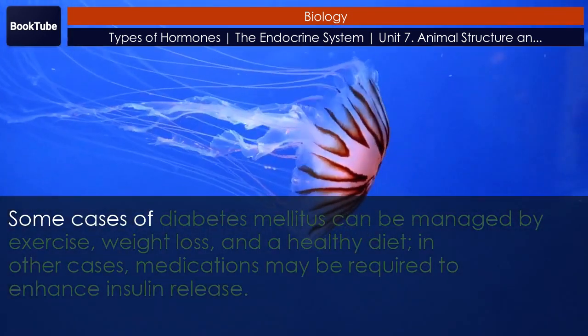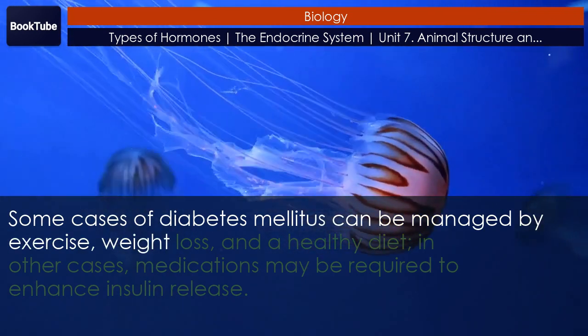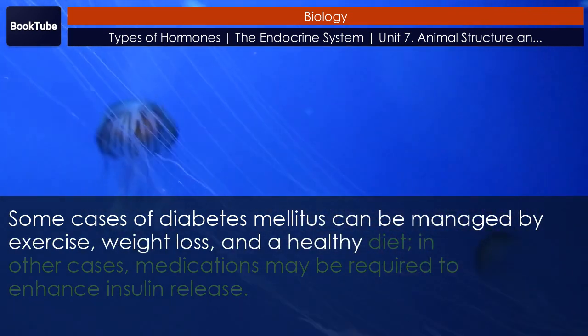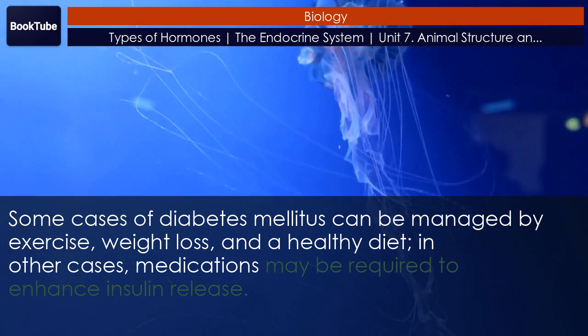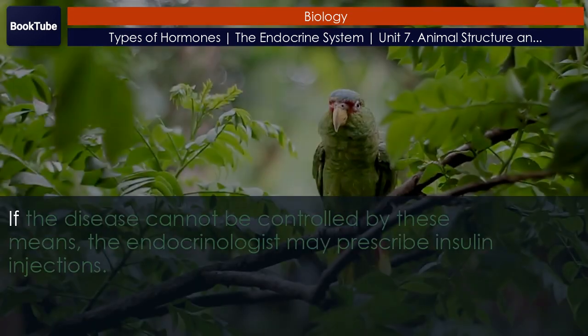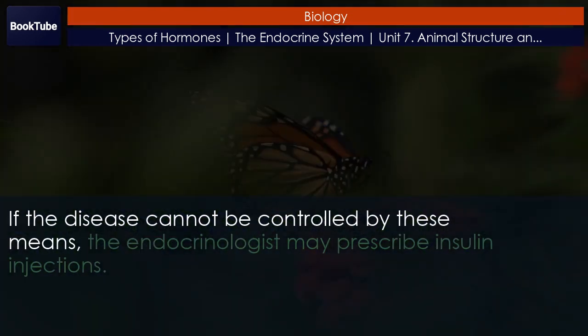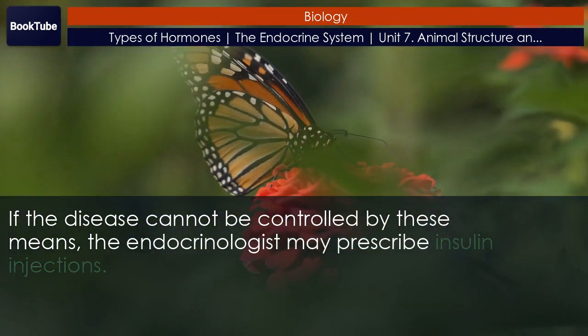Some cases of diabetes mellitus can be managed by exercise, weight loss, and a healthy diet. In other cases, medications may be required to enhance insulin release. If the disease cannot be controlled by these means, the endocrinologist may prescribe insulin injections.